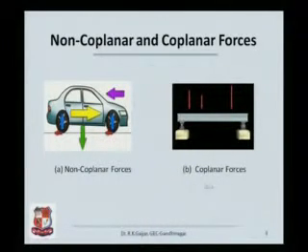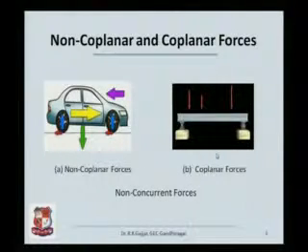Against this is a coplanar force system. You are able to see that this is a beam resting on two supports. So you have certain kinds of loadings which are acting on this beam. So let's say you have 1, 2, 3. The weight of the beam will be there, and then there will be certain reactions from this end and a reaction from this end. What is common between these non-coplanar and coplanar forces?